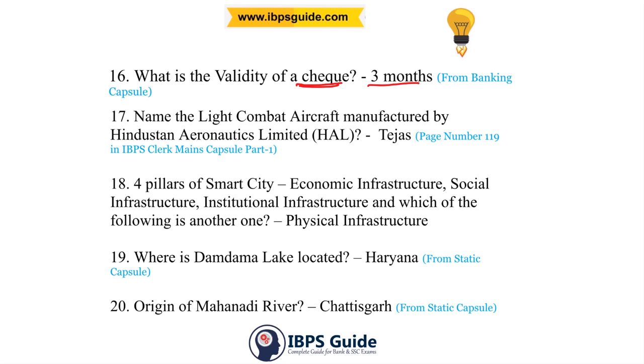16th question. What is the validity of a check? A check is valid for 3 months. So this is from the banking capsule itself. The 16th question was given in the banking capsule.